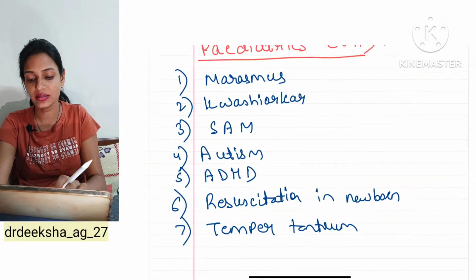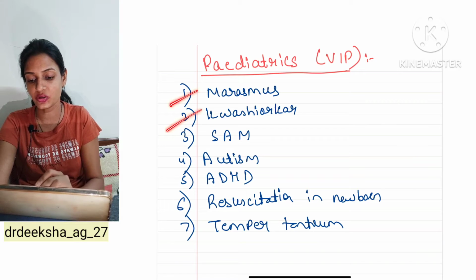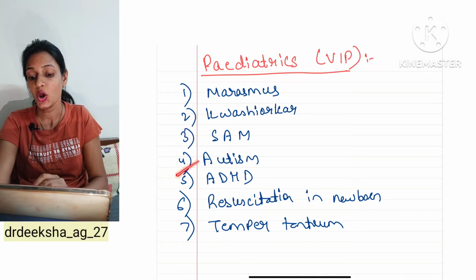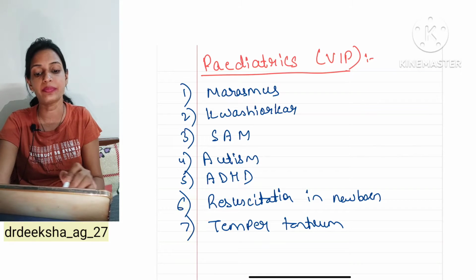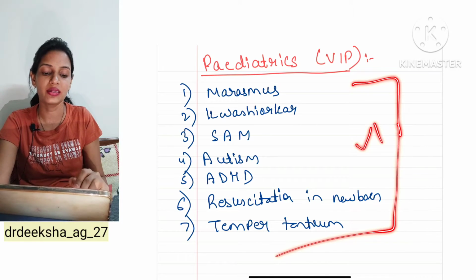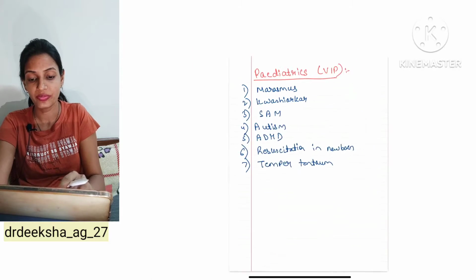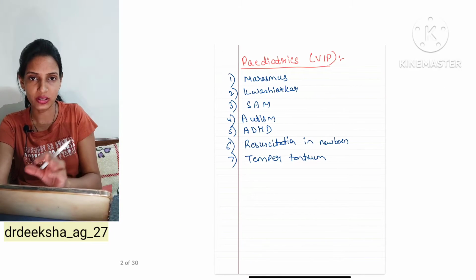And from pediatrics, these 7 topics: marasmus, kwashiorkor, acute malnutrition, autism, attention deficit, resuscitation and temper tantrum. These are the ultimate VIP questions. So, these were from the small subjects.